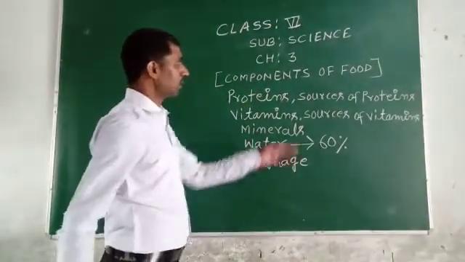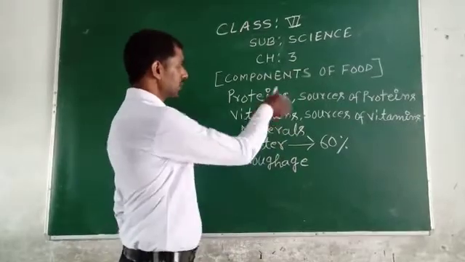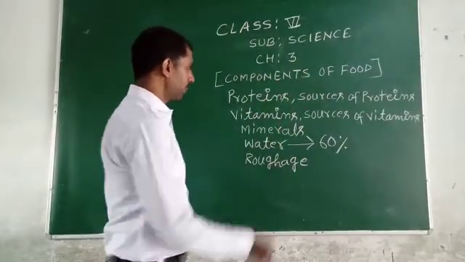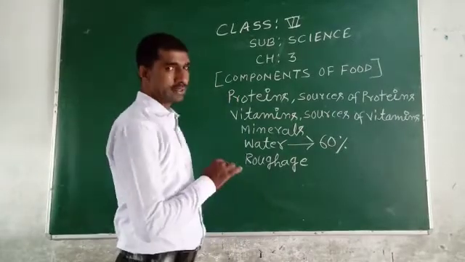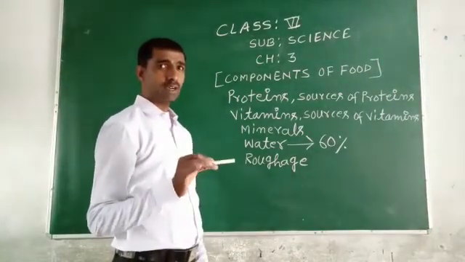So this is my explanation of chapter 3, components of food: proteins, sources of proteins, vitamins, sources of vitamins, minerals, water and roughage. I think this much is enough. Thanks.